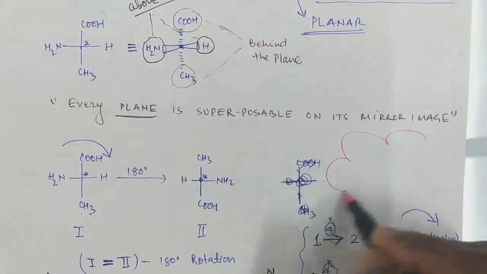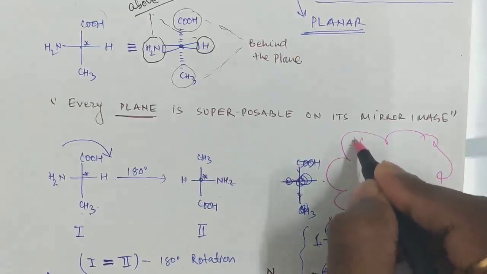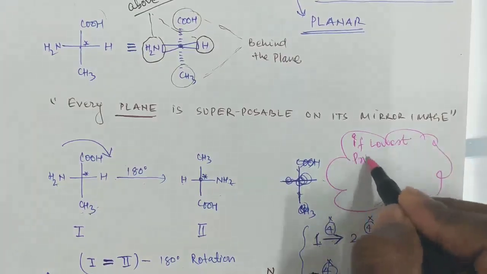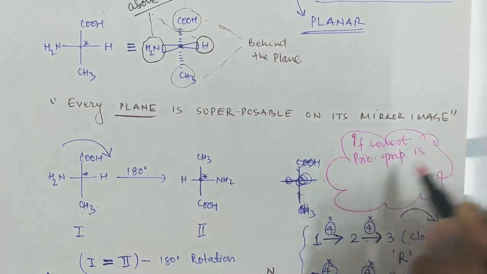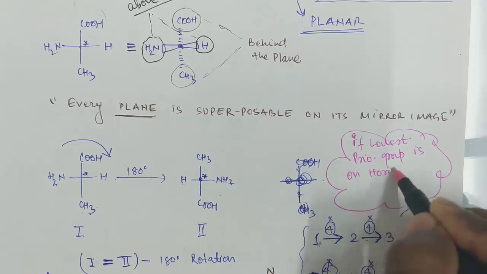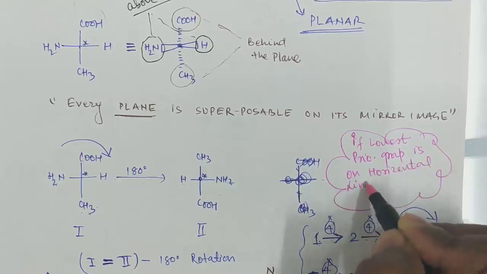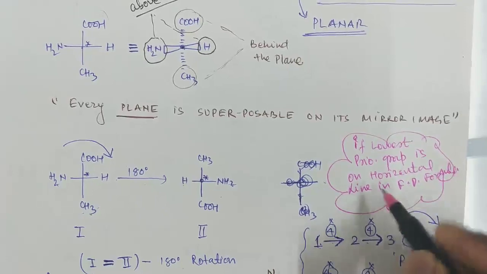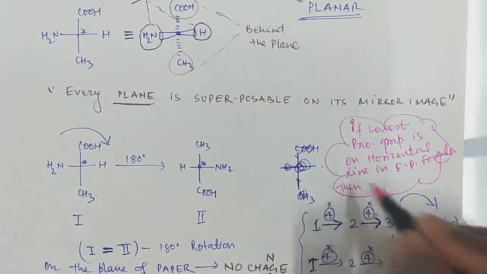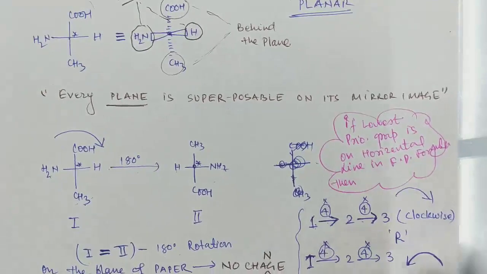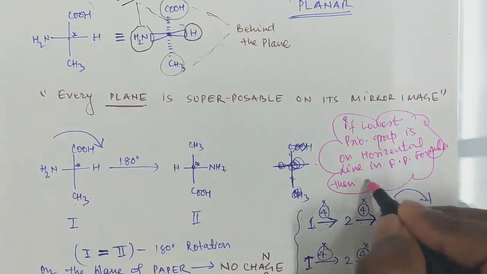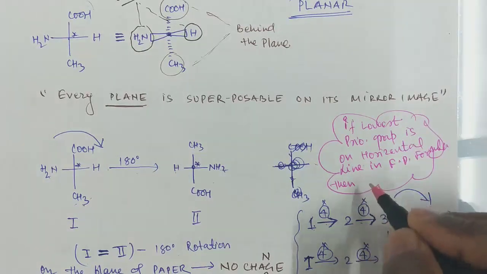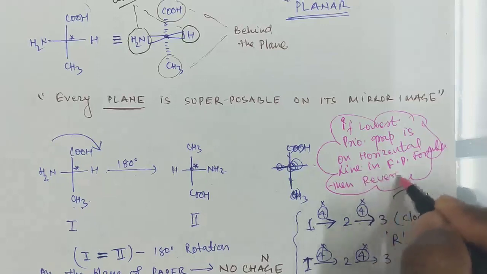If the lowest priority group is on the horizontal line in the Fisher projection formula, then reverse the configuration.